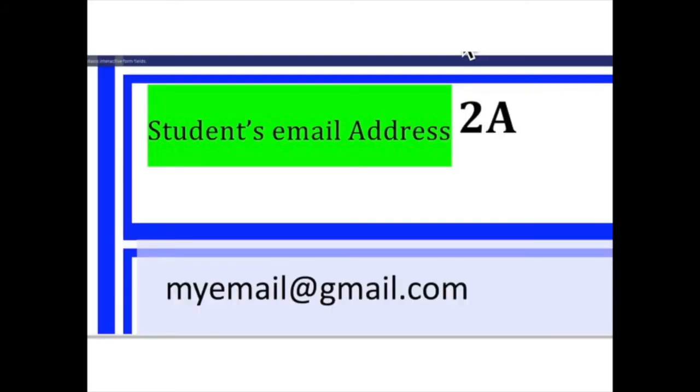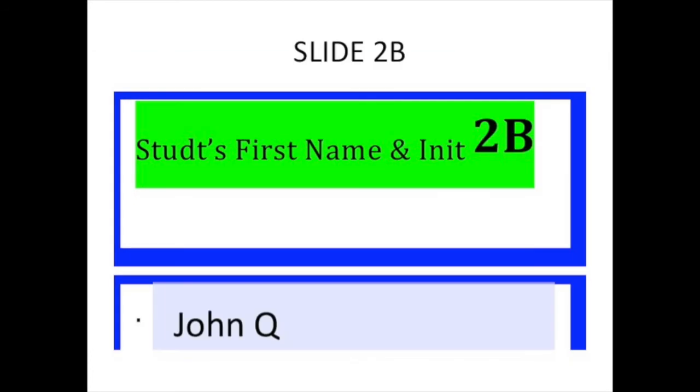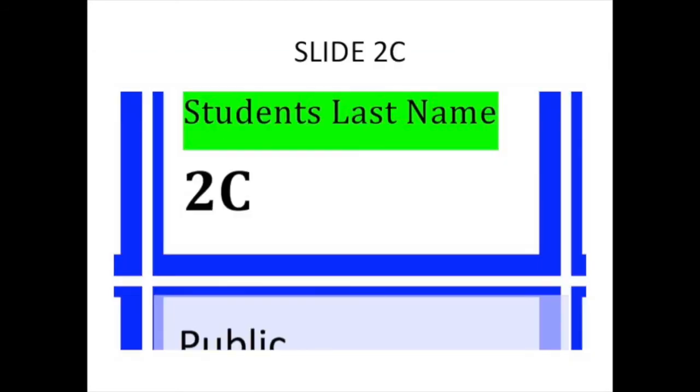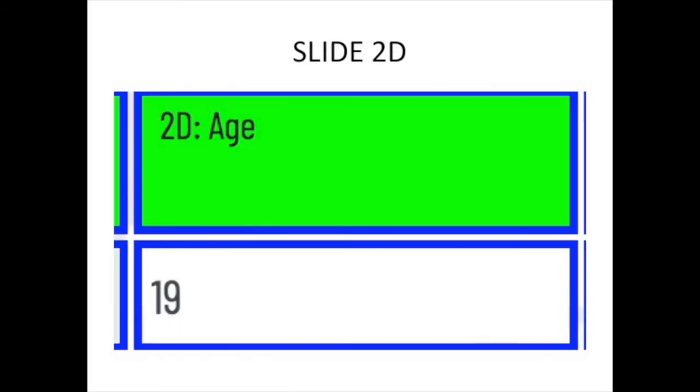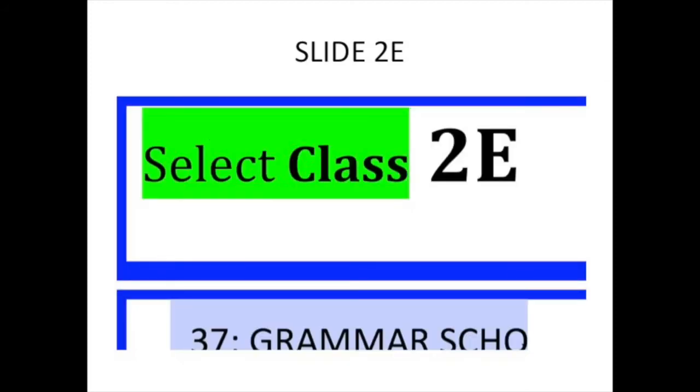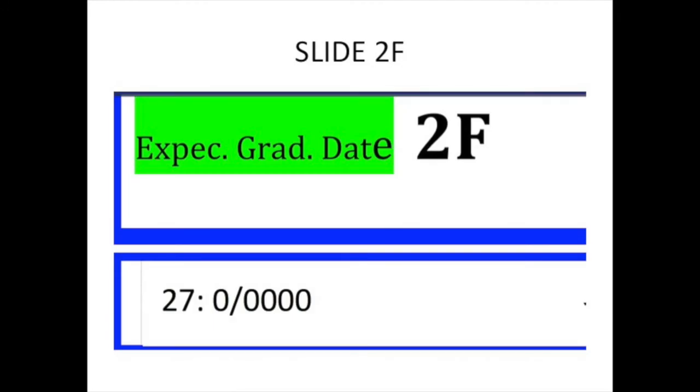Then go to the data entry part of box 2A, enter student's email address. In box 2B, enter student's first name and middle initial. In box 2C, enter student's last name. In box 2D, enter student's age. In box 2E, click the down arrow and select student's class. In box 2F, click the down arrow and select the student's expected college graduation date.